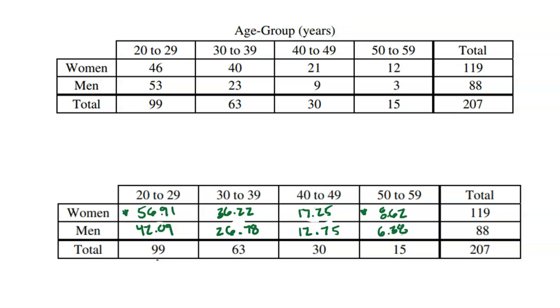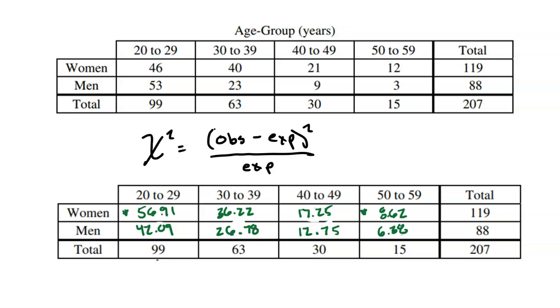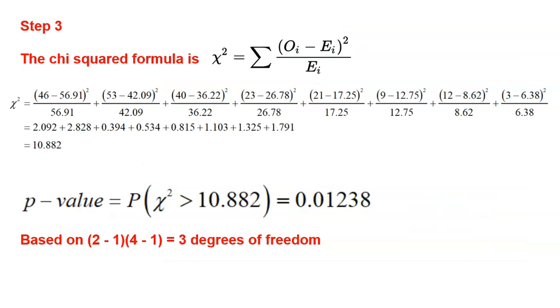So remember, there's a chi-squared formula, a pretty simple one, that is on your cheat sheet for the AP Stats exam. It's the observed value minus the expected value, squared, all divided by the expected value. Then we have to do that math for every single one of these cells, and add together all of those values to get our grand total chi-squared. I'm going to teach you a couple different ways to do this. One, here's me literally doing all the math by hand. Kind of annoying, definitely time consuming, but I'm going to be super accurate.